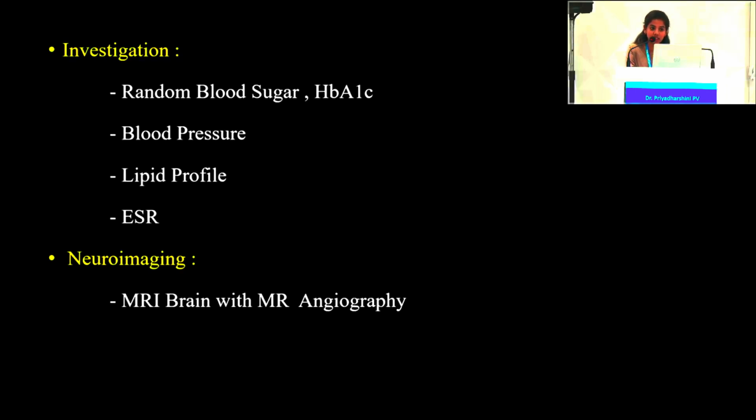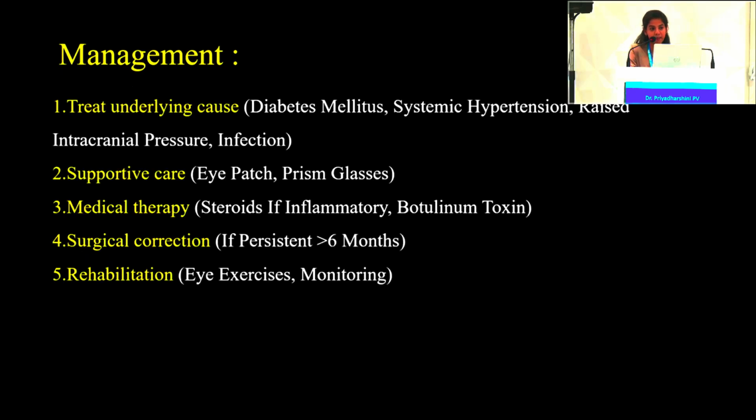The investigations include random blood sugar, glycosylated hemoglobin, blood pressure, lipid profile, and erythrocyte sedimentation rate to rule out inflammatory causes, MRI brain to rule out space occupying lesion, and MR angiography to rule out vascular lesions such as aneurysm or thrombosis. The management involves treating the underlying causes such as diabetes mellitus, hypertension, raised intracranial pressure, or infection.